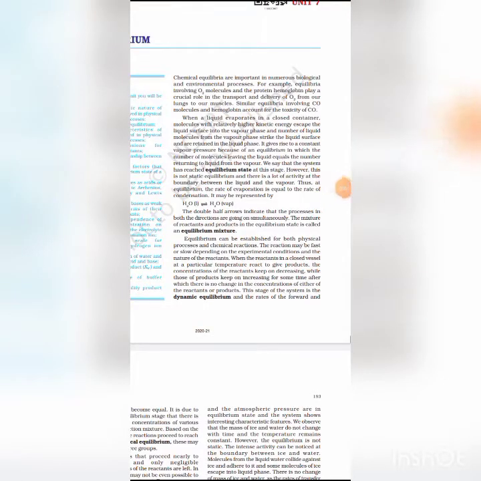Okay students, now we discuss the dynamic equilibrium. It's an important term in this chapter, chemical equilibrium and dynamic equilibrium. Dynamic equilibrium means equilibrium is dynamic in nature, that is, both the processes continue even after equilibrium has reached, but their rates are equal.